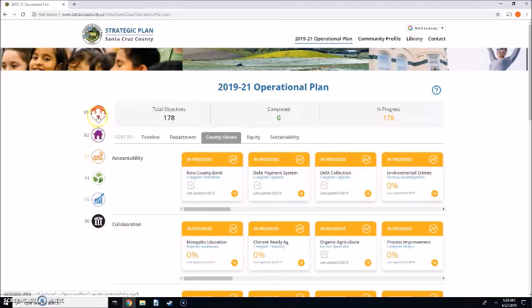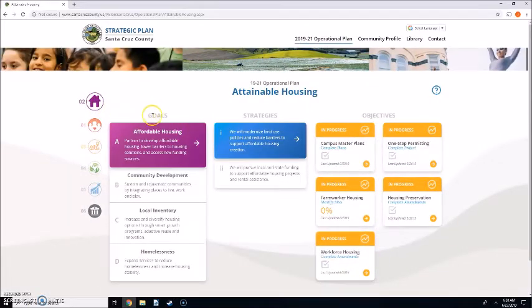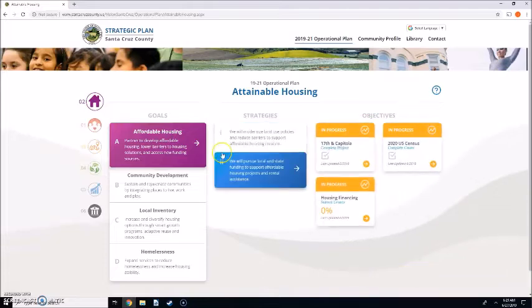Let's go back up top to housing. So you can see that we have our four goals under the housing focus area. Each of those goals has strategies attached to them. In most cases there are 2, some cases there are 3, and I think maybe in one case there's more. But if you click on each of those strategies, you can see the objectives tied to that strategy.